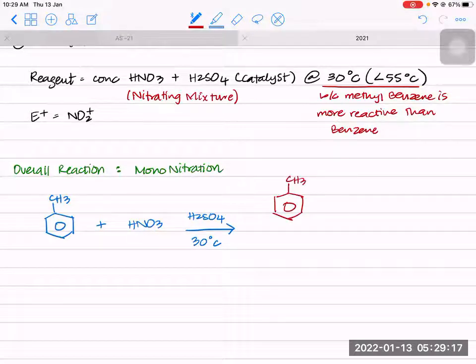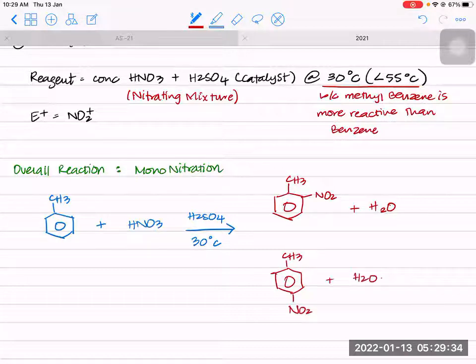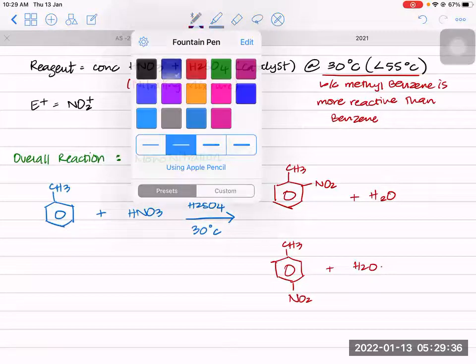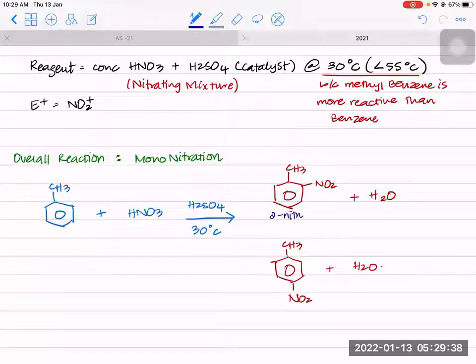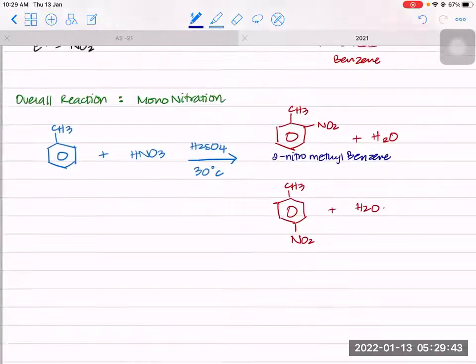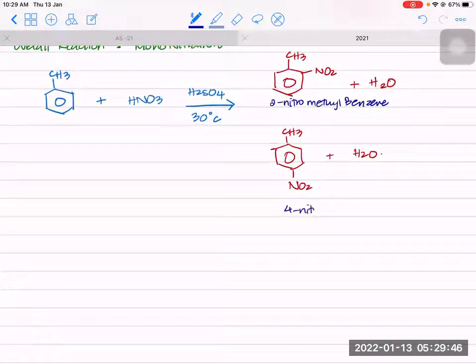2-nitromethylbenzene, plus H2O, or you can get 4-nitromethylbenzene plus H2O. So you have 2-nitromethylbenzene, or you can have 4-nitromethylbenzene. Clear?